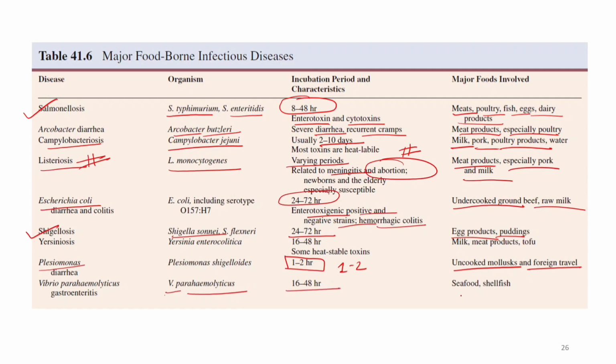All these diseases are very much important if you are preparing for DBT, because in DBT foodborne infectious diseases are frequent. So you have to remember these things like Salmonella typhimurium, Campylobacter jejuni, Listeria monocytogenes and this Yersiniosis.